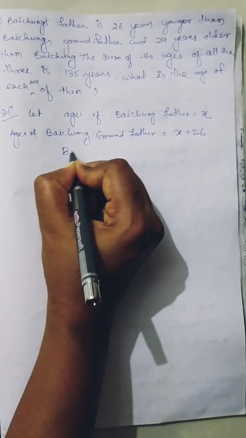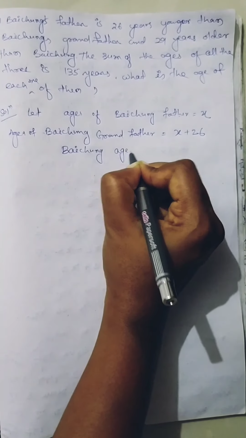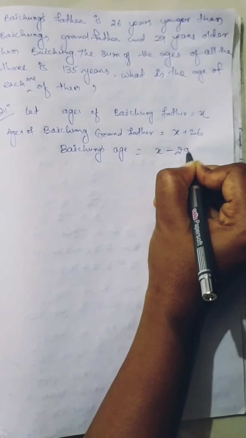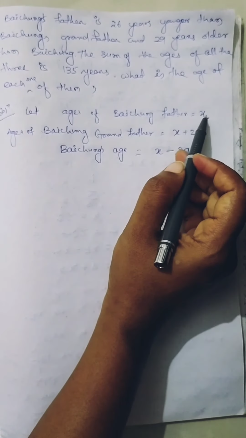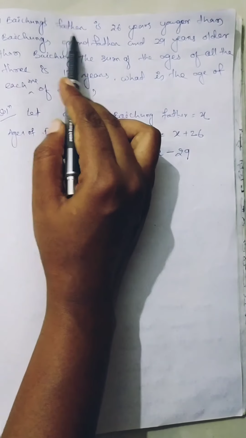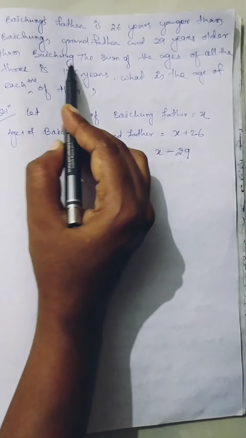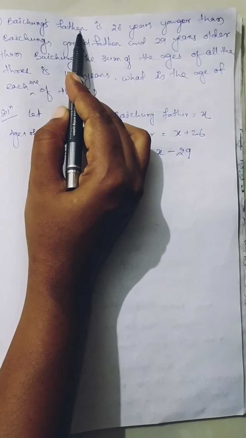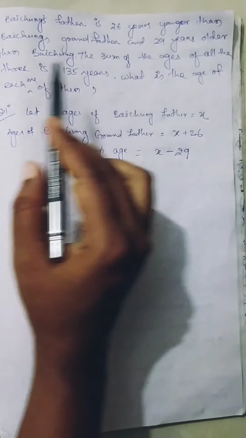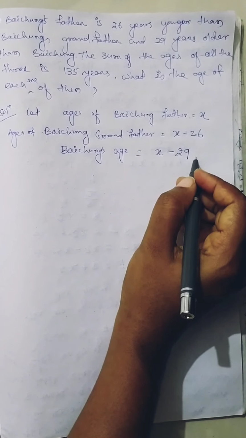Then what will be Baichung's age? Baichung is x minus 29, because we have taken Baichung's father as x. Baichung's father is 29 years older than Baichung. So his age is x minus 29.